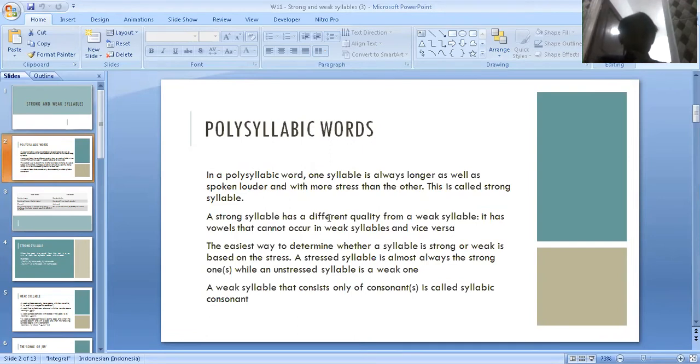In a polysyllabic word, one syllable is always longer as well as spoken louder and with more strength than the other. This is called a strong syllable. A strong syllable has a different quality from a weak syllable. It has vowels that cannot occur in weak syllables and vice versa. The easiest way to determine whether a syllable is strong or weak is based on the stress. A stressed syllable is almost always a strong one, while an unstressed syllable is the weak one. A weak syllable that consists only of consonants is called a syllabic consonant.